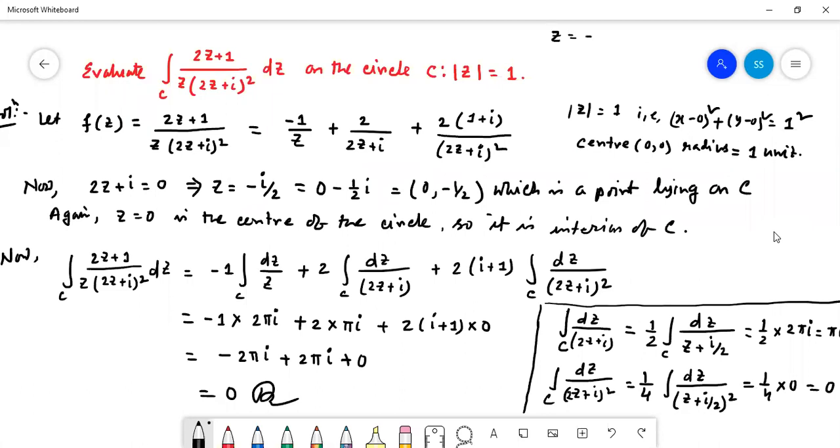Z equal to minus I by 2, right? So z means x plus iy, so it can be written as 0 into x plus I into minus half. If we take the coordinate, then the coordinate x comma y is 0 comma minus half. The given circle has center at 0, 0 and radius 1 unit, and this point is minus half on the y-axis, so it is within the circle, isn't it?